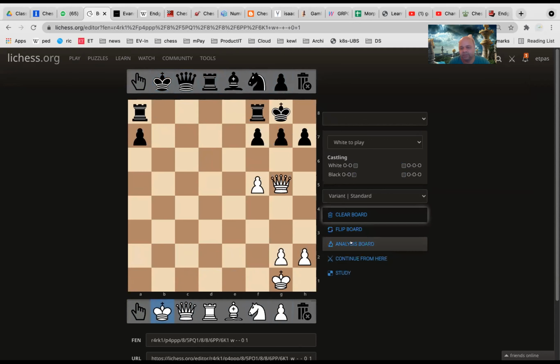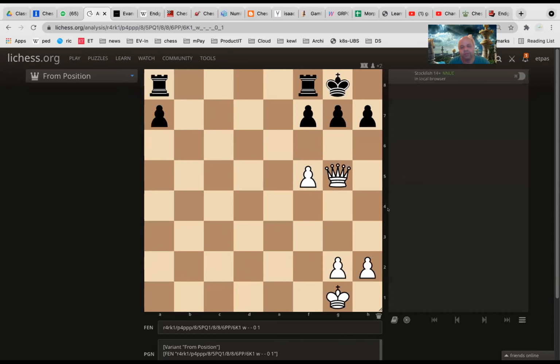Yes, this is the position and white to play. White has 1 queen, black has 2 rooks.